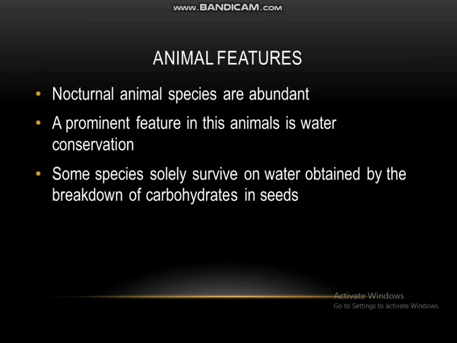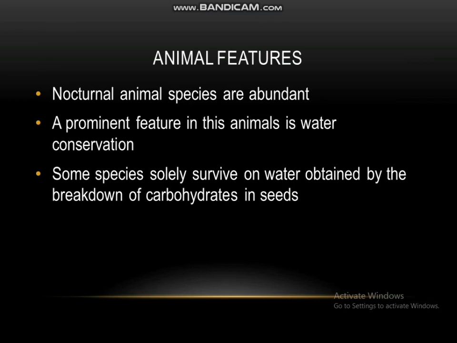Nocturnal animal species are abundant in these deserts. Now, why is that? We saw that the temperature in deserts varies seasonally and daily, which means the temperature during the daytime can be really unbearable.